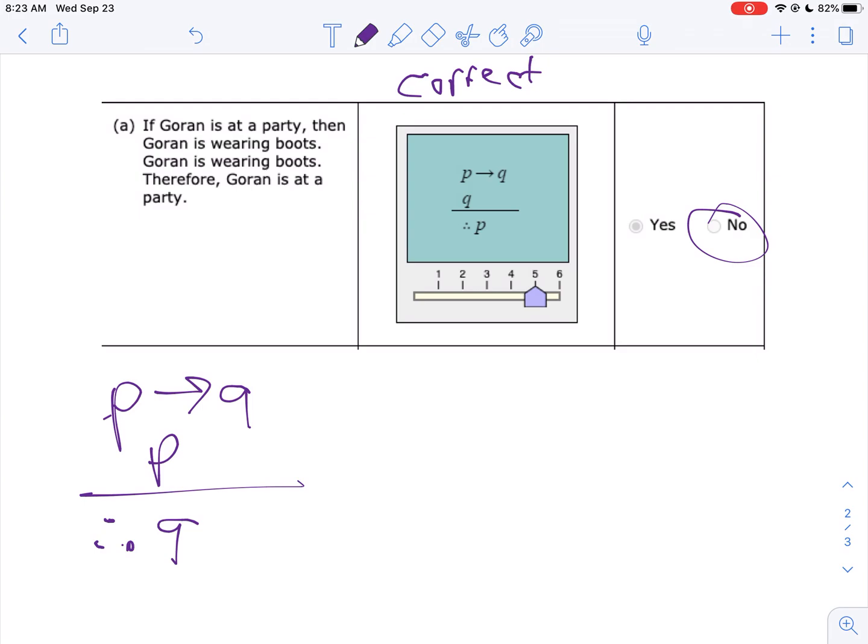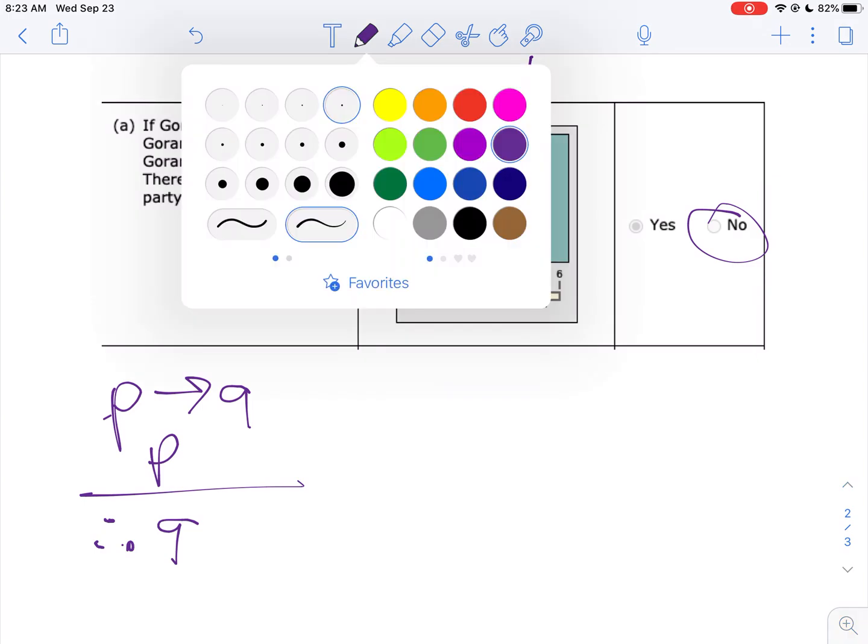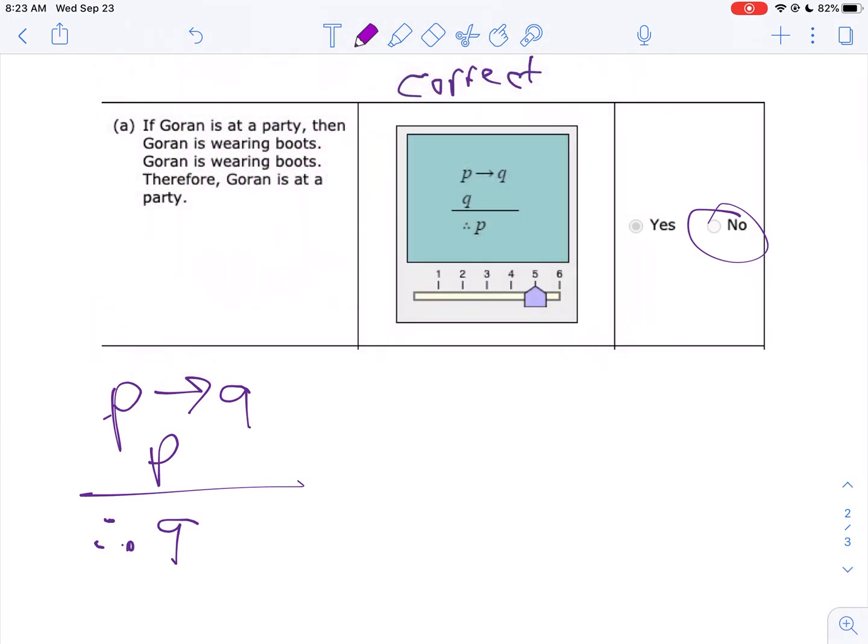The other one that could have happened is the contrapositive. If P implies Q, if not Q happens, whoops, put the therefore in the wrong spot. If not Q happens, therefore not P. That one is your contrapositive. But neither one of those occurred this time, so that should have been no.